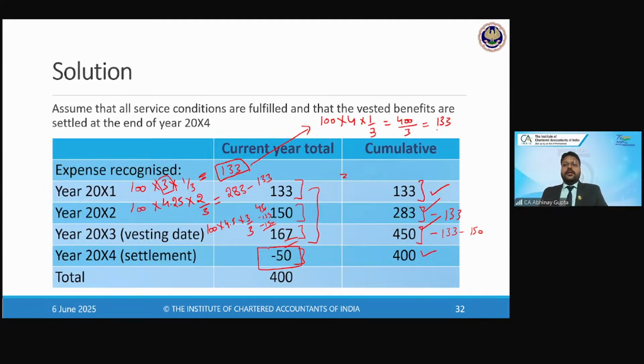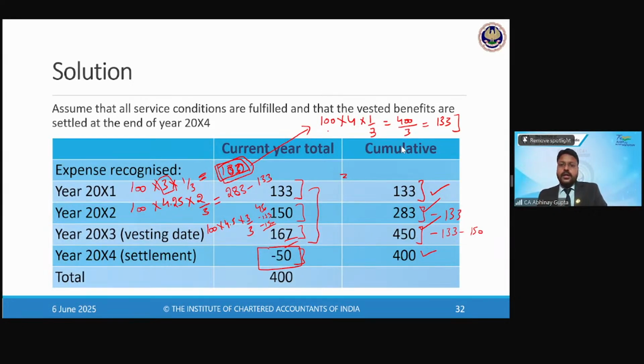So it will be in 2 steps, right? Sorry, I mistakenly said 133 here. Maybe it was 100, right? Now, the total expense for year 1 is 133, but basis on the grant date fair valuation, it was 100. So the initial entry would have been made basis on the 100 rupees, right? 100 into 1 divided by 3, right?